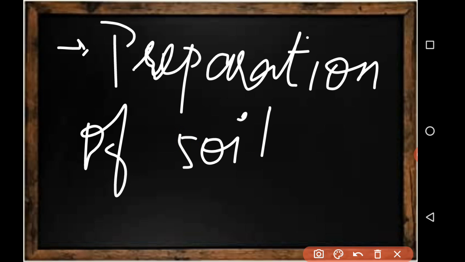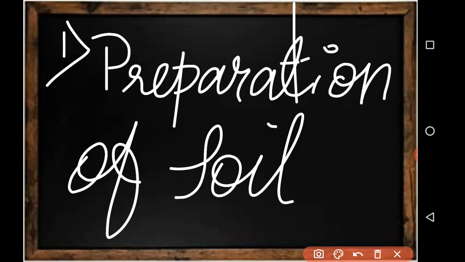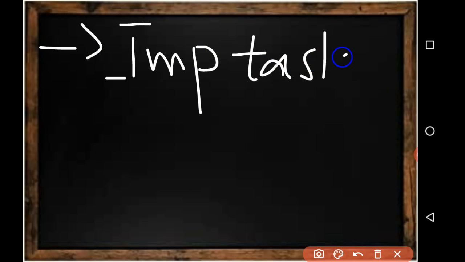Why are they doing this first step? Let's look at all those things now. So, what is preparation of soil? Preparation of soil is the first and foremost step. Why are we doing this before growing a crop? Because it is an important task in agriculture.